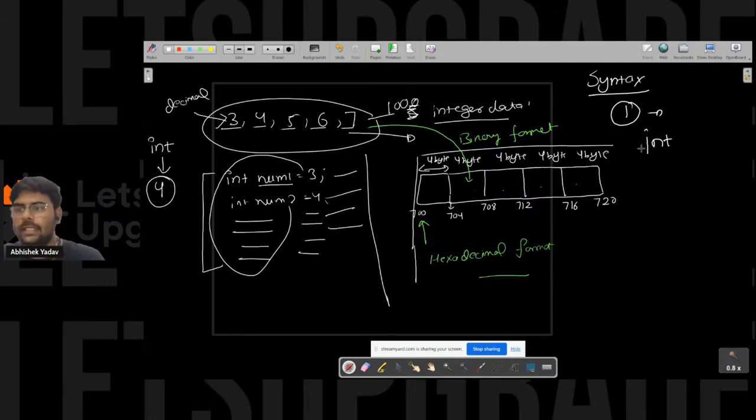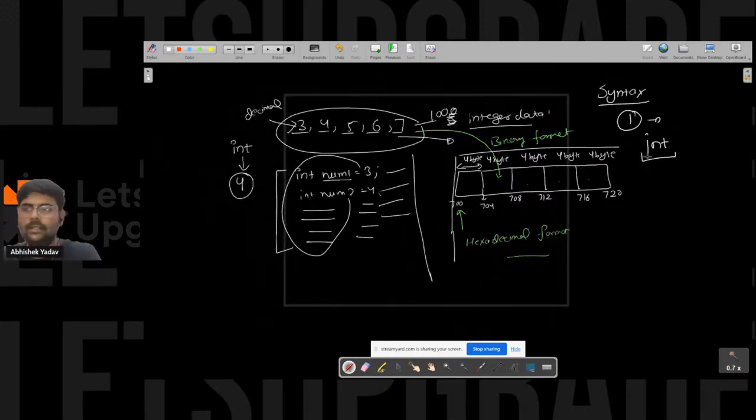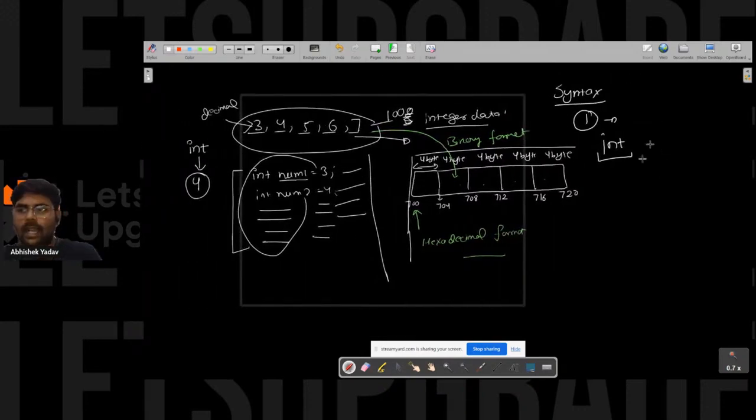Okay, yeah, correct. So first I have to write the data type, what kind of data I'm storing. So here I am storing integer kind of data. So the data type is int here, right? After that, I have to write the name of the array. Let's assume the name of the array is ARR. After that, the square bracket, and inside the square bracket, I have to define the size, right? So here, I know the size, that is here the size is 5. So I can create a 5 size array, right?